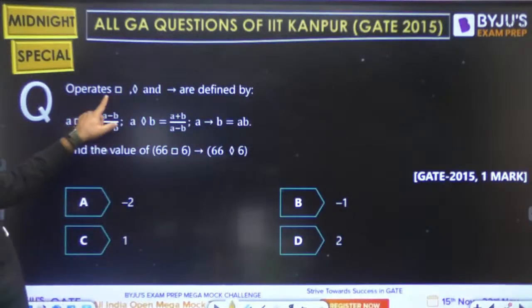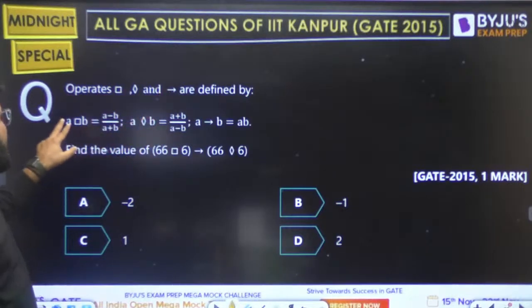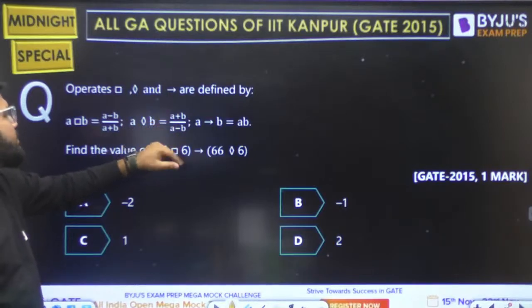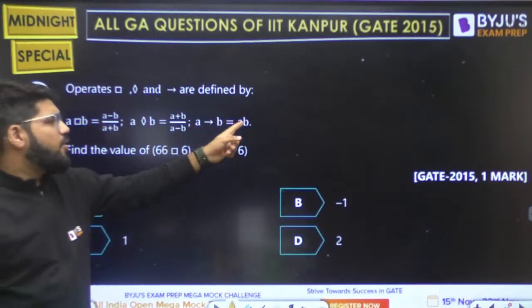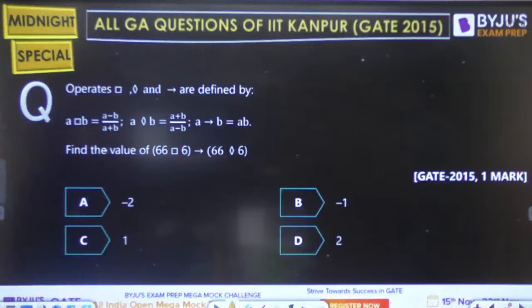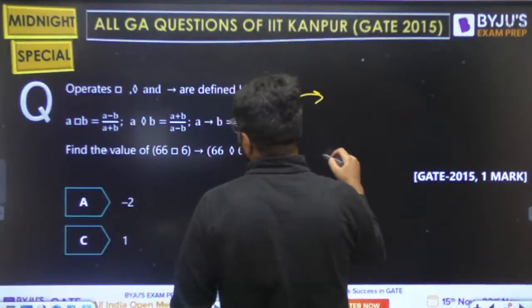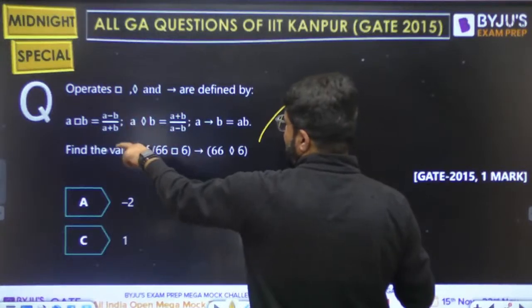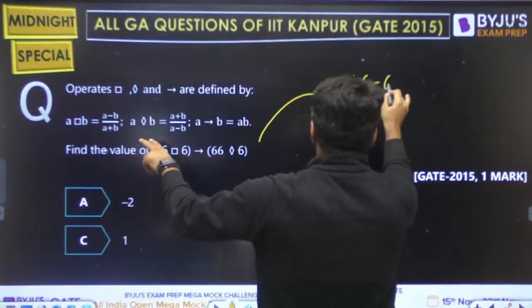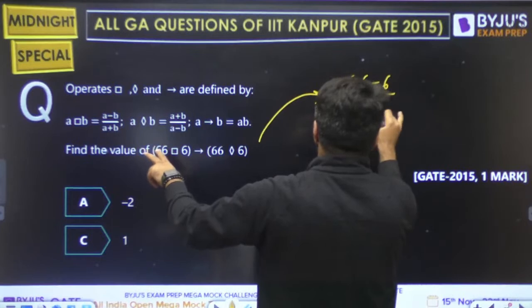There are operators of square, diamond and arrow defined by a square b is a minus b upon a plus b, a diamond b is a plus b upon a minus b, and a arrow b is a into b. What is the value of, very simple 1 mark question? Now square is a minus b upon a plus b. So this is 66 minus 6 upon 66 plus 6.